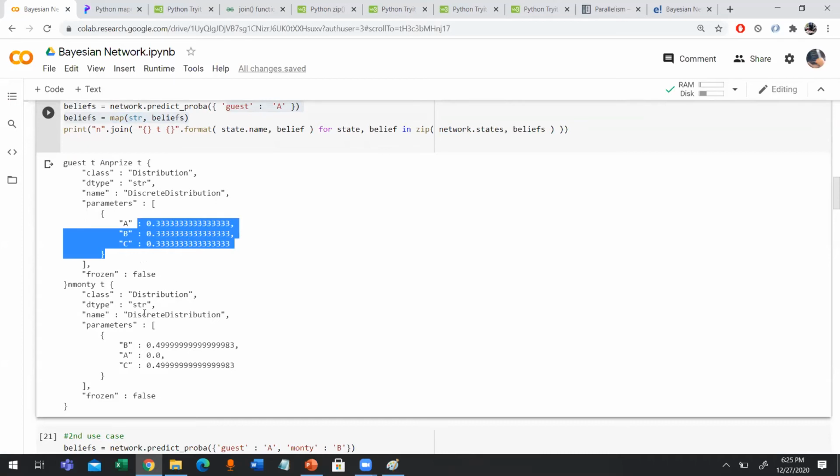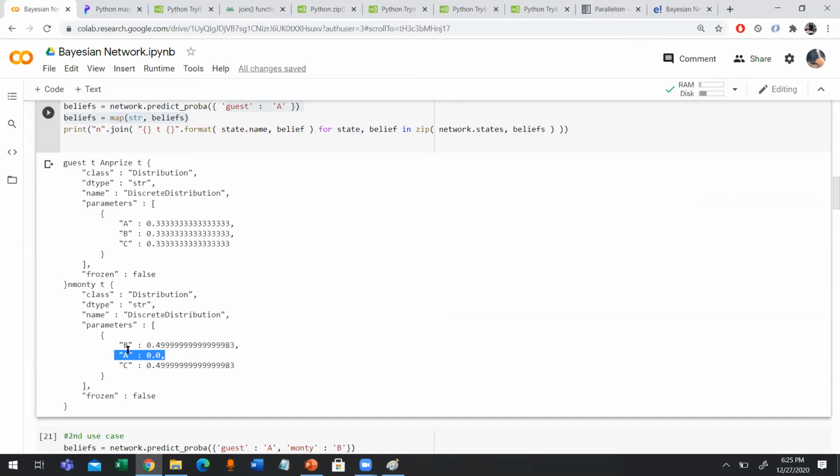But when it comes to the Monty, this is the guest A and the probability is the same for the gate B and then C. And obviously A, but when it comes to the Monty here, if you notice, the probability of Monty opening door A is 0. Now, why is it 0? If you remember, I mentioned very precisely that Monty will not be able to pick the door that is picked by the guest.